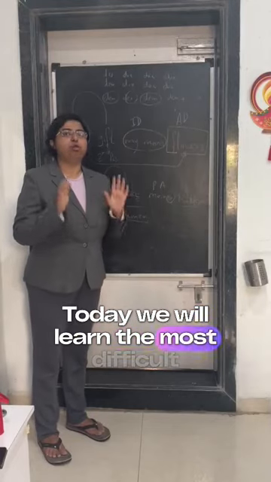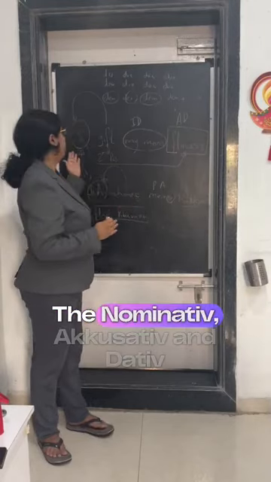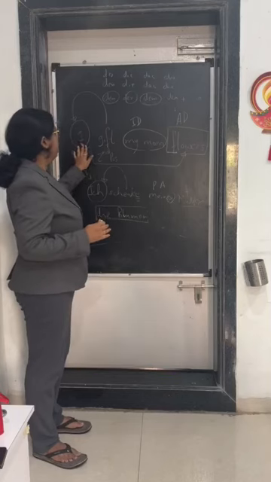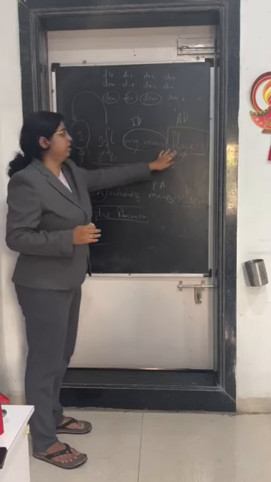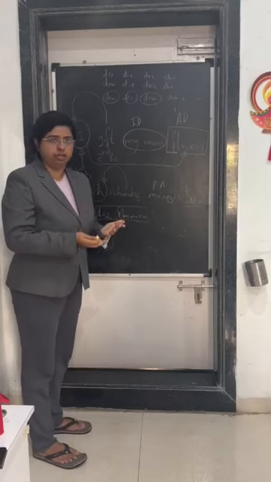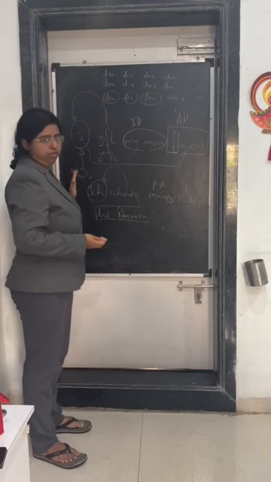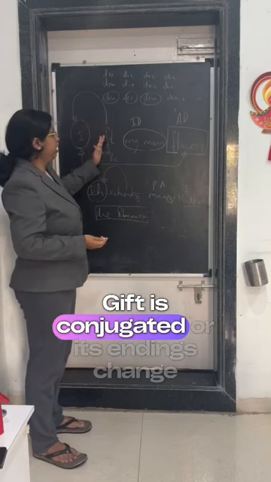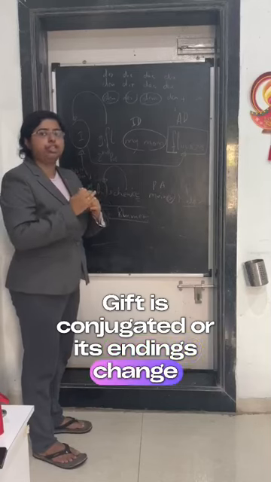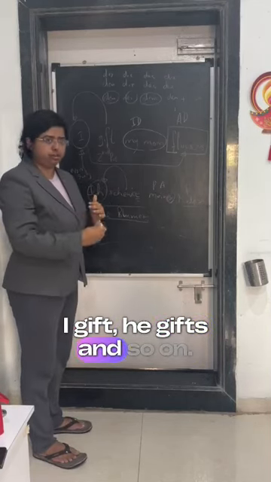Today we learn the most difficult topic of German: the nominative, accusative and dative. So basically, if you take for example this sentence, I give my mom flowers. Who is doing the action of gifting? Who is the doer? I. So I became nominative, the subject. Gift is conjugated, or its endings change as per the subject. I gift, he gifts, and so on.